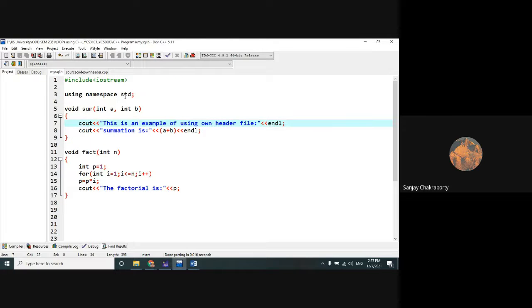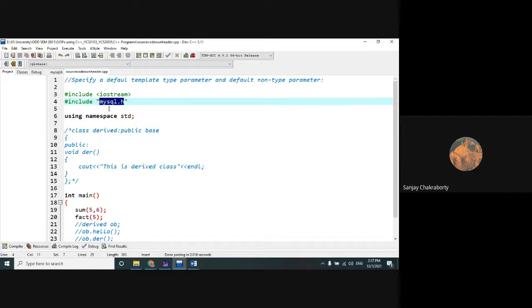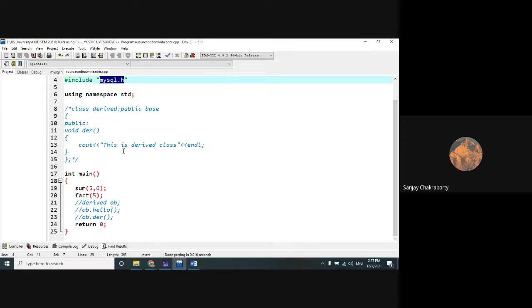What is mysql.h? It is a header file which I have already defined in the previous tab. Within this header file, only two user defined functions have been defined. One is the sum function, another is the fact function. The sum function is used for summation of two numbers, and the fact function is used for calculating the factorial of a particular number n.